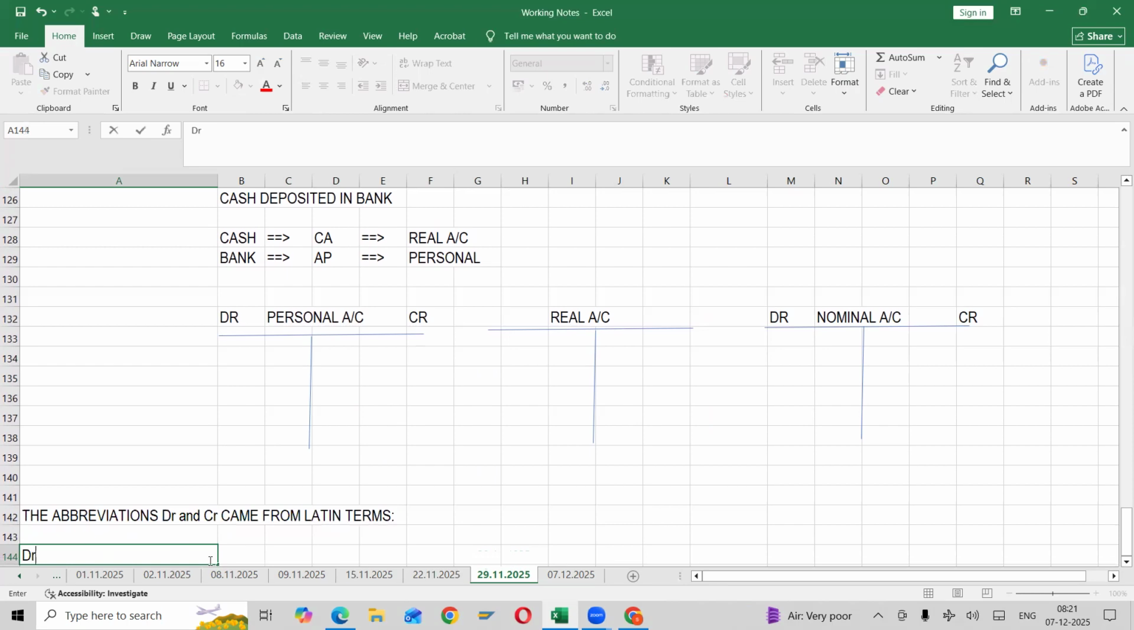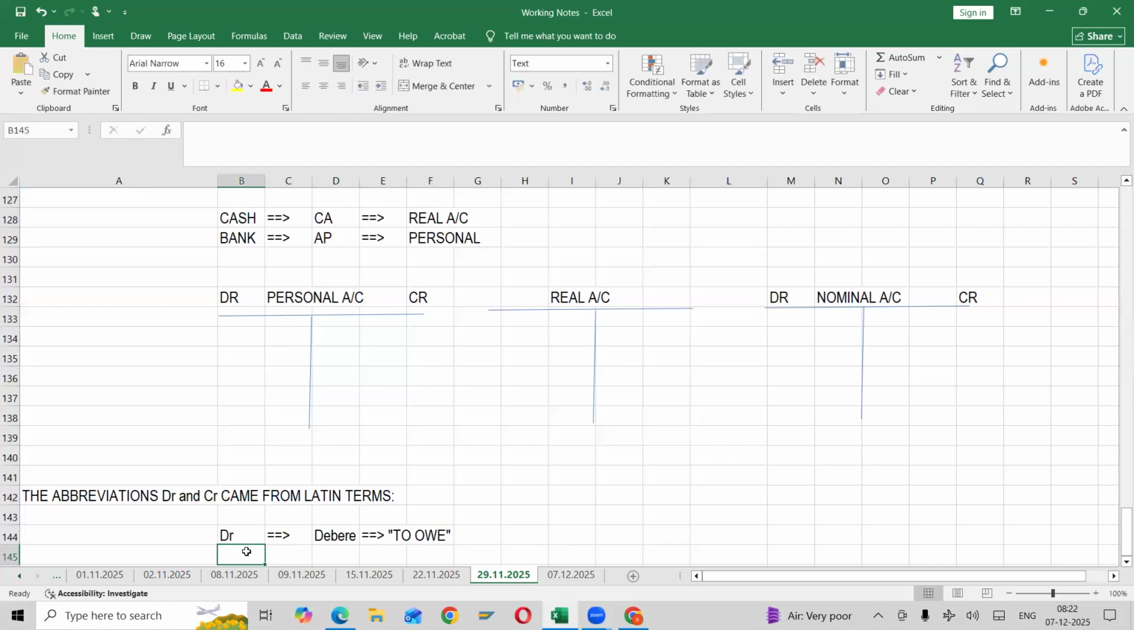DR is nothing but, I'll write here, DR, which means debere. Debere means to owe. Meaning is to owe, something who owes. Clear? And next one, CR.